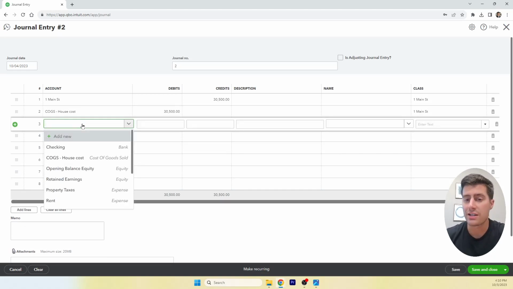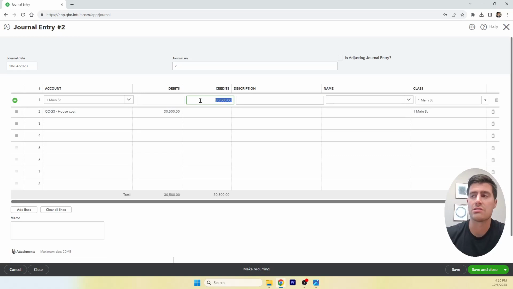Now, if we would have fixed the house, we would have either wanted to capitalize the cost to fix the house, or we can just expense the cost to repair the property in real time. And if we expensed it, it'll automatically show up on the profit and loss. If we capitalized those costs, then they would have added to the basis of the property, which means we would have been carrying a value greater than $30,500 on the balance sheet. But we're going to skip all of that. We're going to keep it simple.